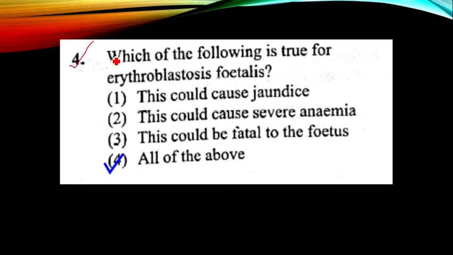Question number 4, which of the following is true for erythroblastosis fetalis?